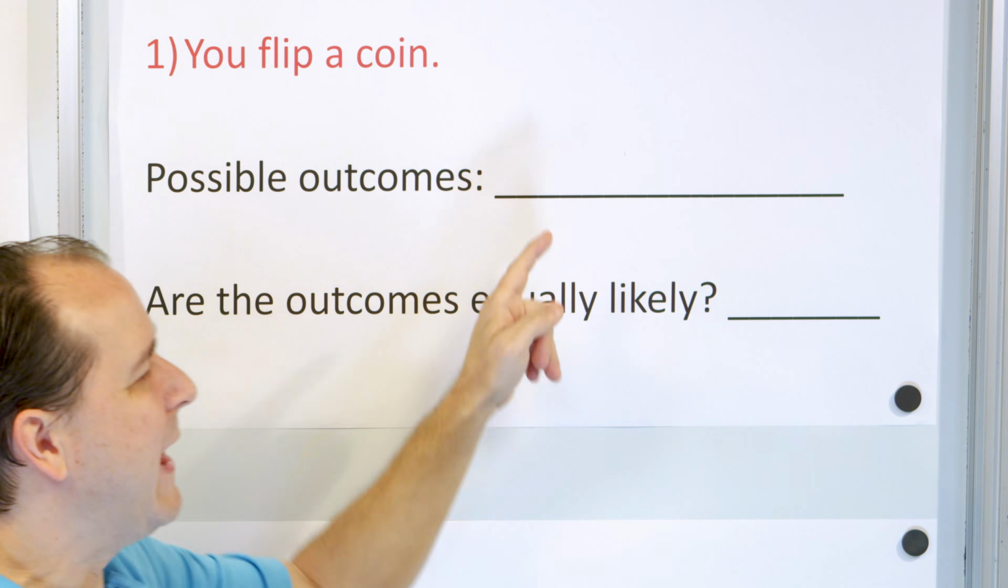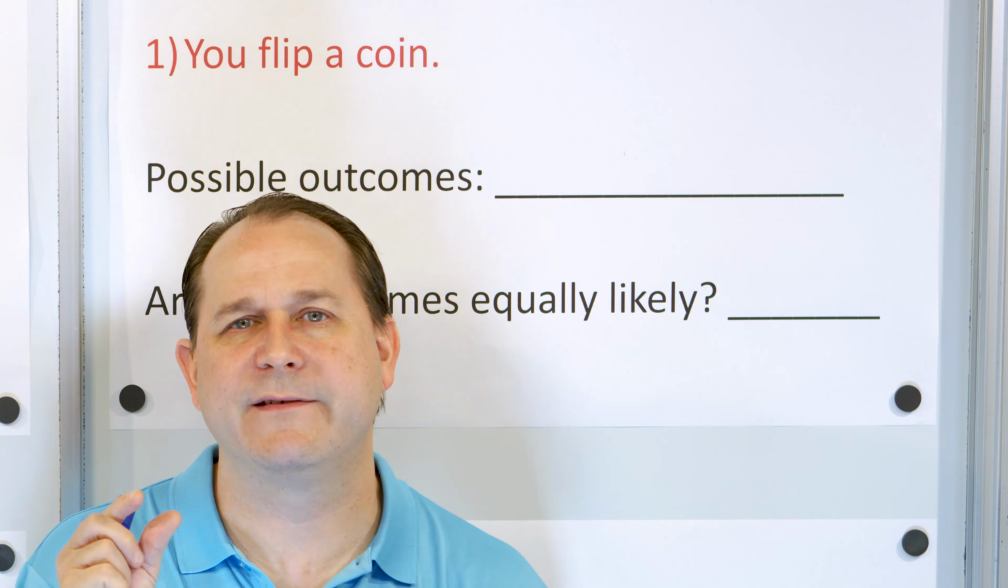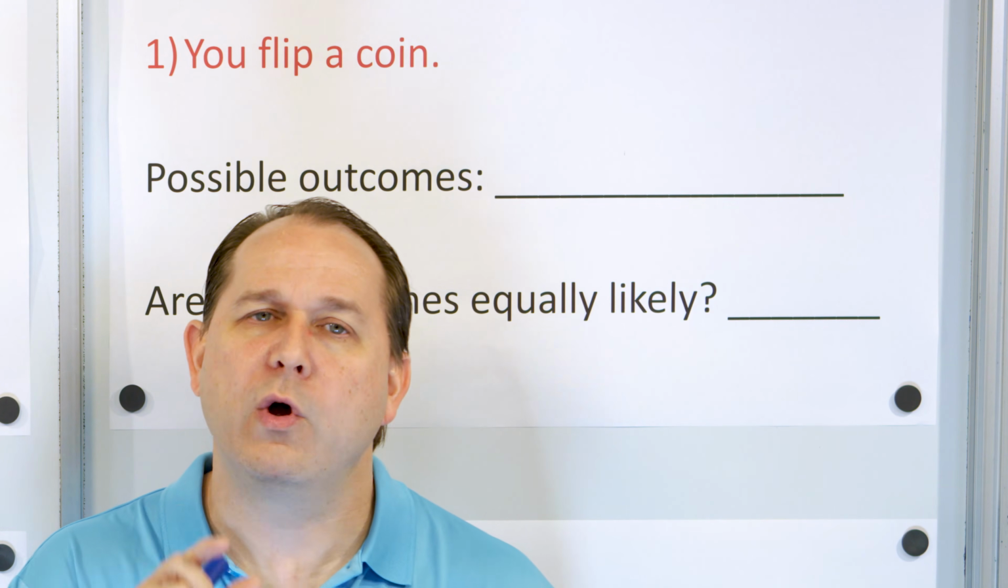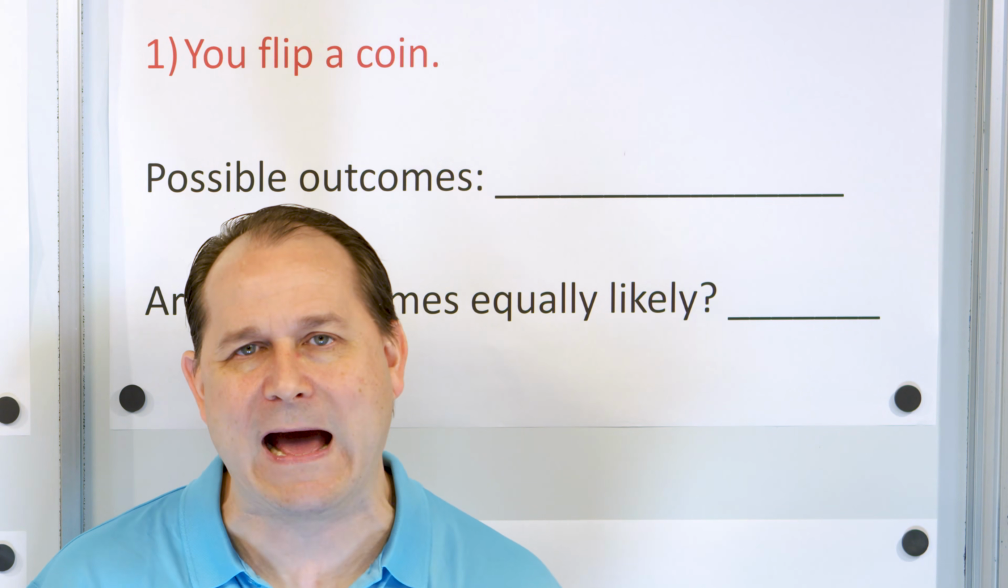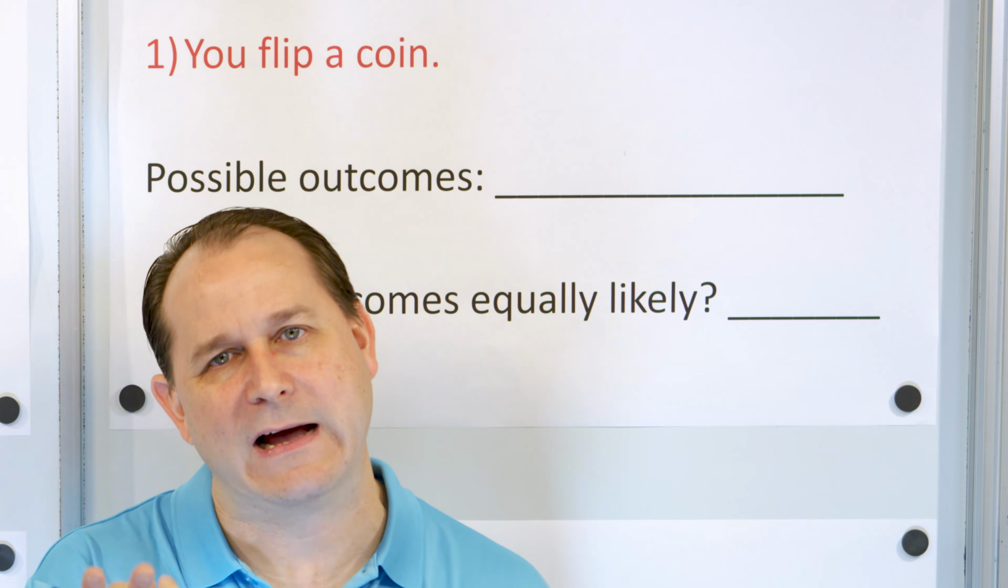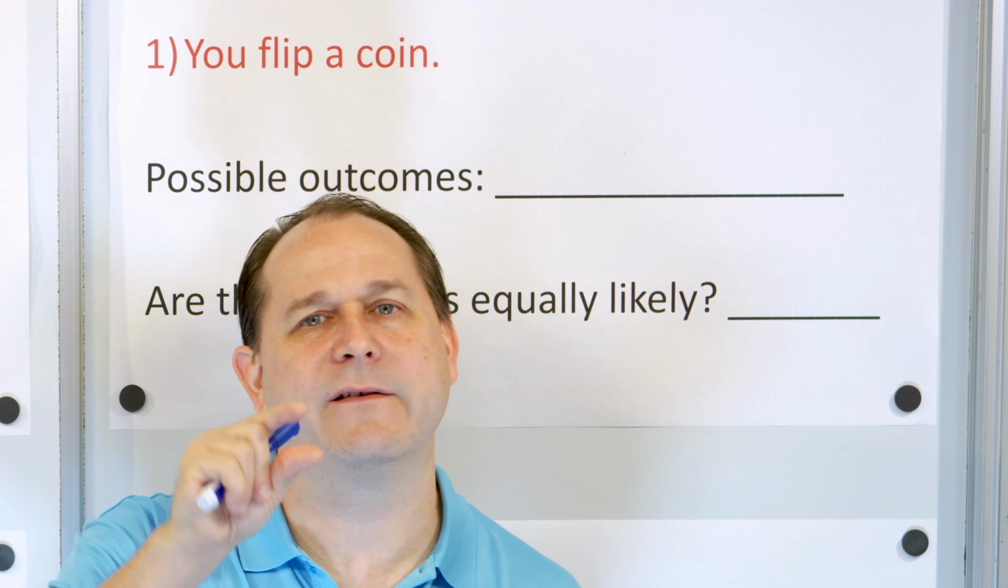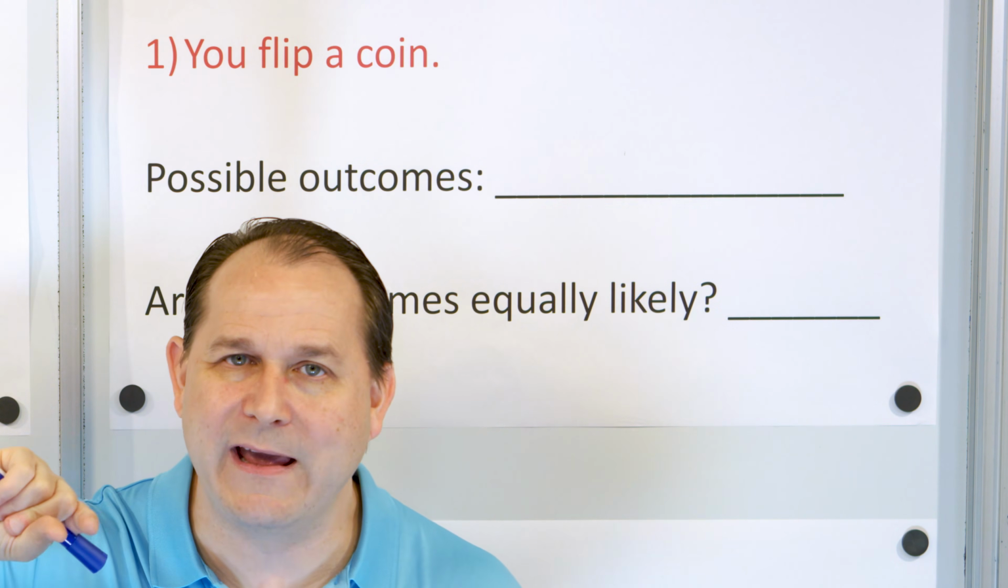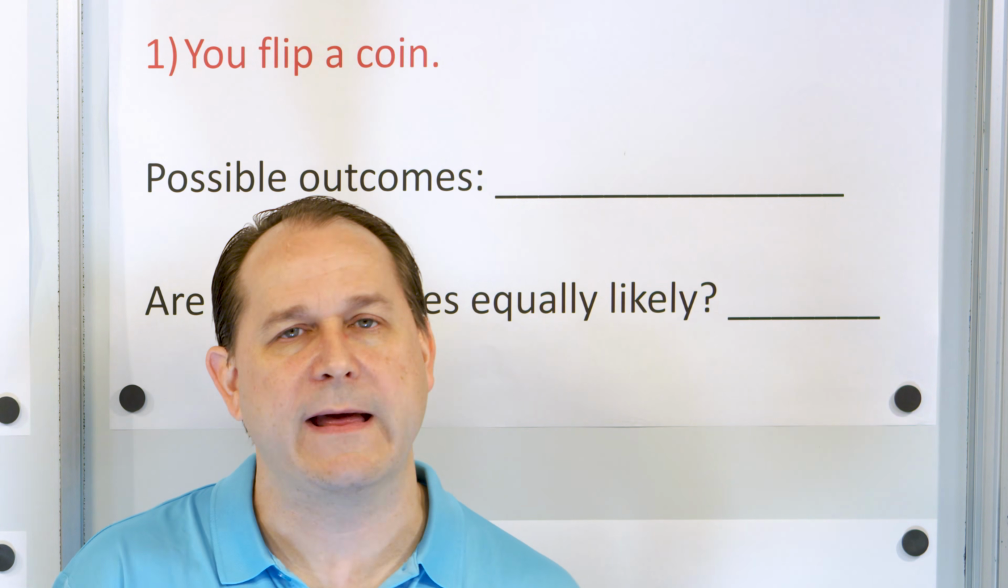What are the possible outcomes? In other words, when you look at the possible outcomes, what could happen? What are the choices of what could happen? Well, the coin only has two sides. It has a side with a head on it, and there's a side that's not the head. We call it the tail side. There's only two possible ways that thing can land.